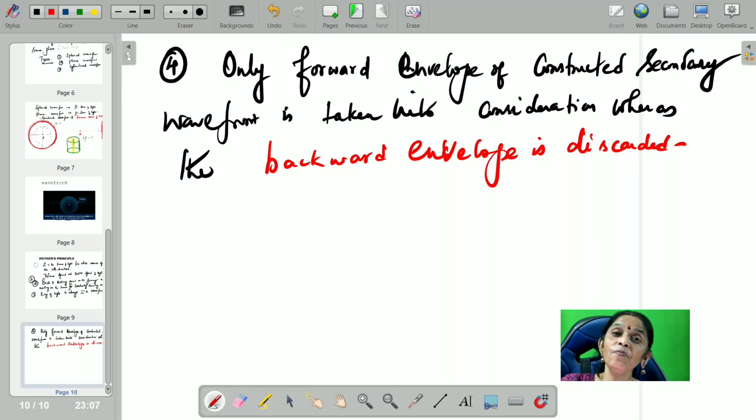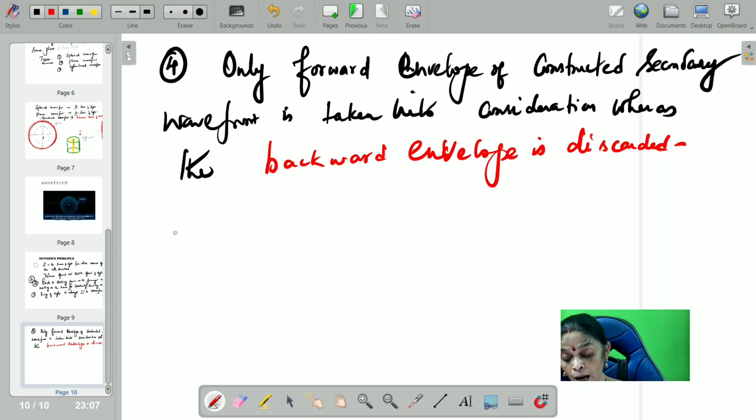No. Same way, water falls from the higher level to the lower level, from mountain to the plains. Can the water by itself go from plain to the mountain? No. So similarly here also, light produces in the forward direction, hence the forward envelope of the constructed secondary wavefront alone is taken into consideration, whereas the backward envelope is discarded here.